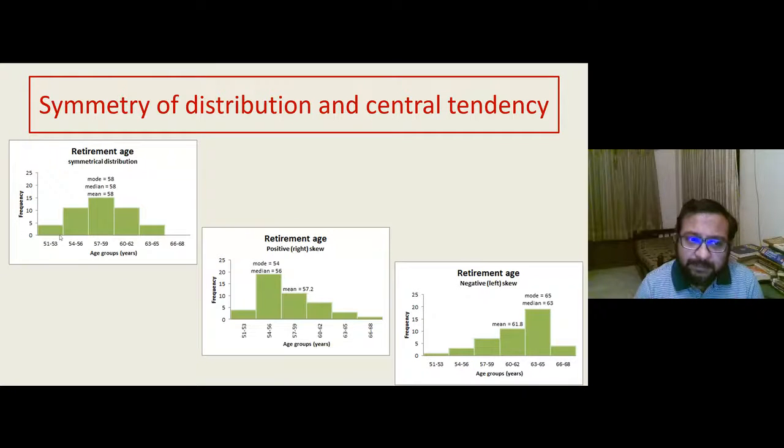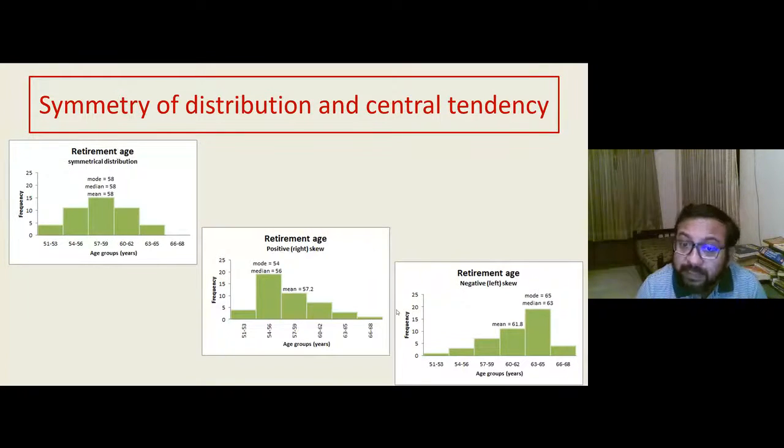In this way, the number keeps increasing till middle age, then gradually drops as the age advances. This is a symmetrical distribution. When the retirement age is more inclined towards the left-hand side, it is called a positive skew. And when it is tilted towards the bigger values, it is a negative skew.